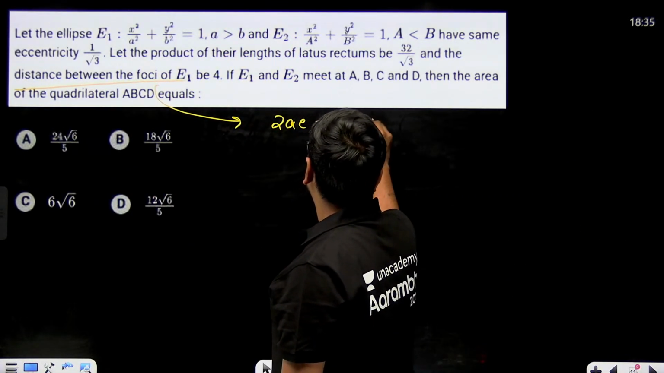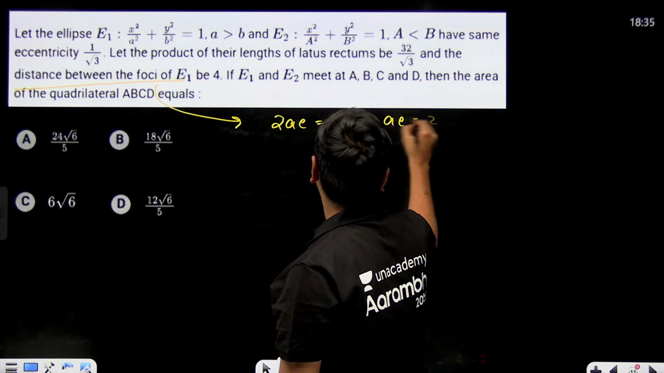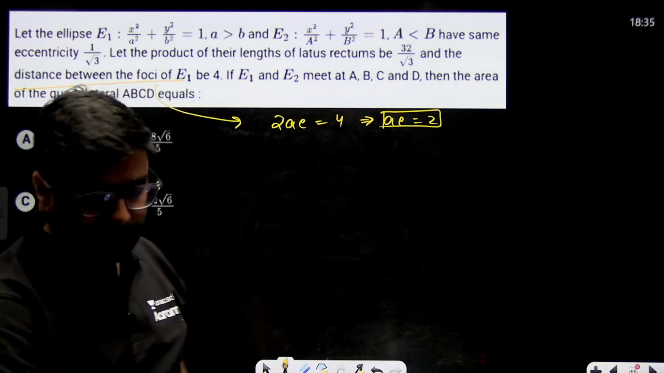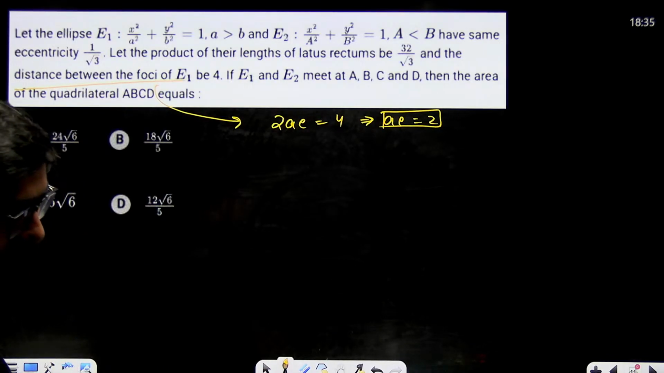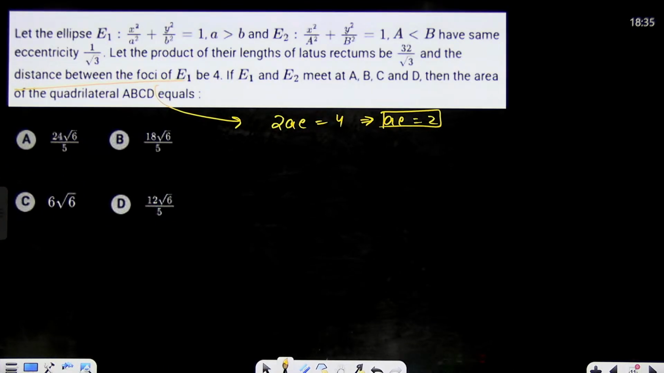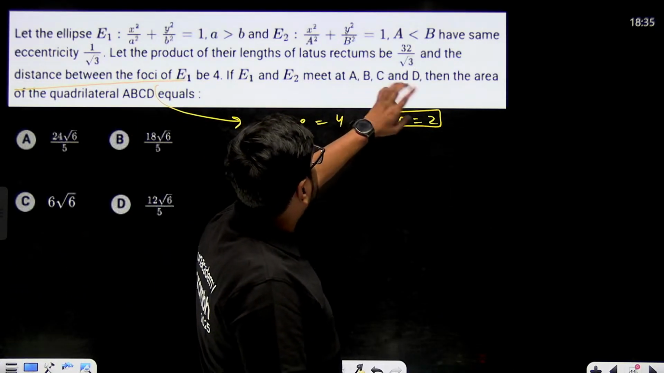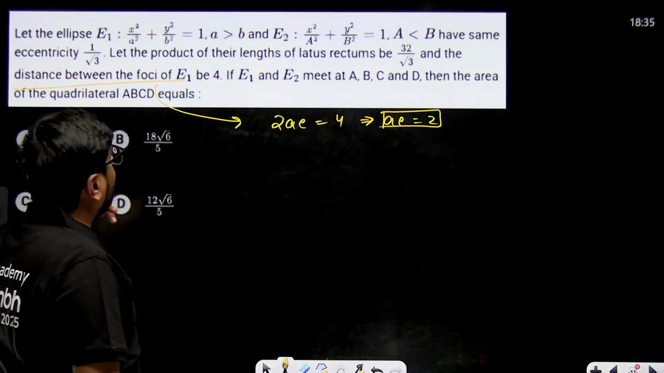That means AE is equal to 2. AE is given to us as equal to 2. This thing is given to us, 2AE is equal to 4, so AE equals 2. If E1 and E2 meet at A, B, C and D, then find the area of quadrilateral ABCD.